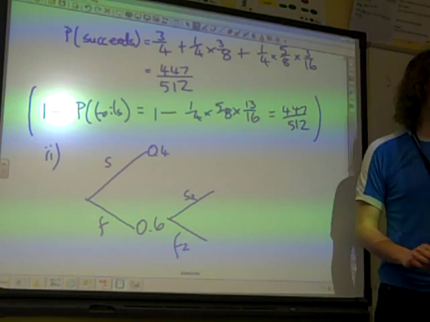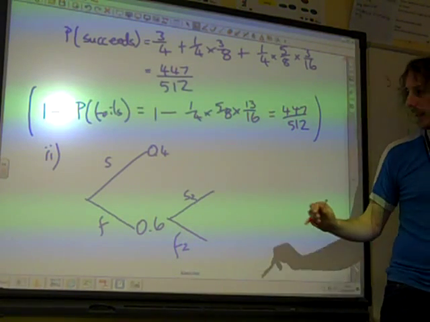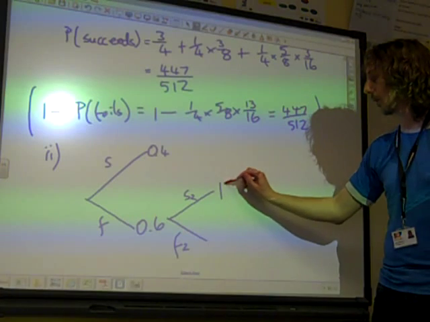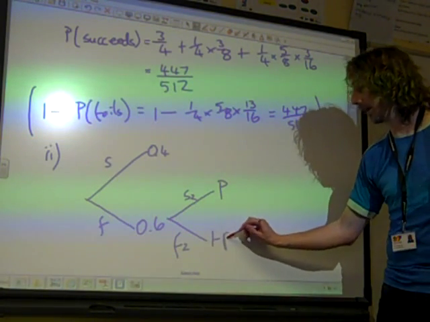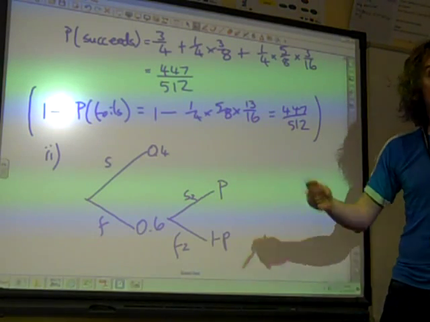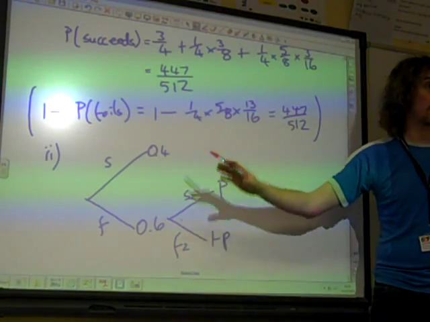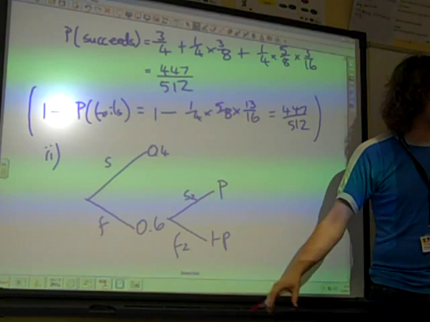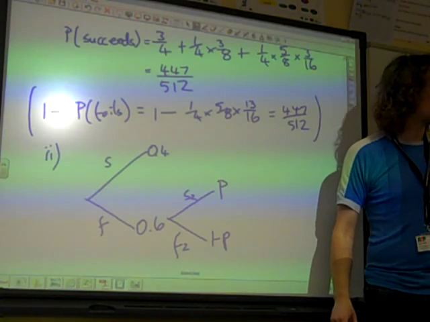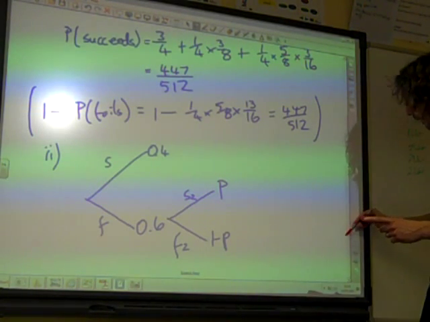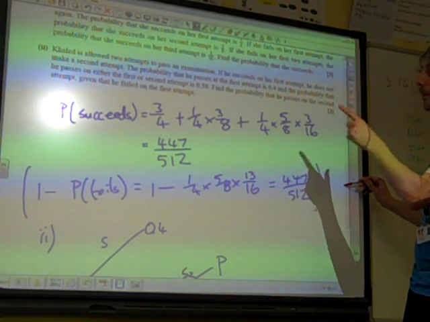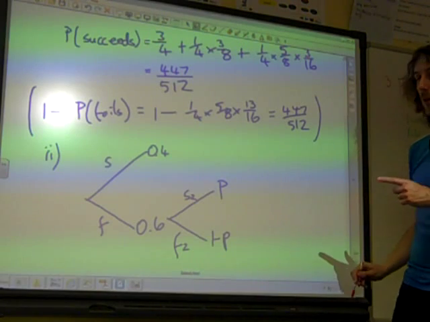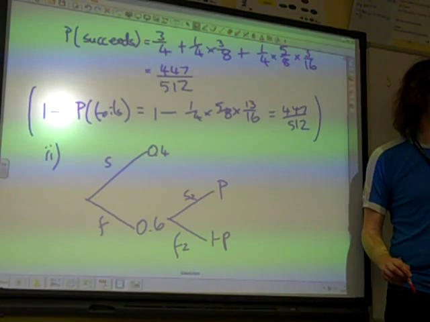What happens on his second attempt? He either succeeds, let's call that probability P, or he fails, and that must be 1 minus P. And that's the whole tree diagram, isn't it? Because that's all the possible things that could go on. Now, if we think about what the question said, the probability that he passes on either the first or the second attempt is 0.58.